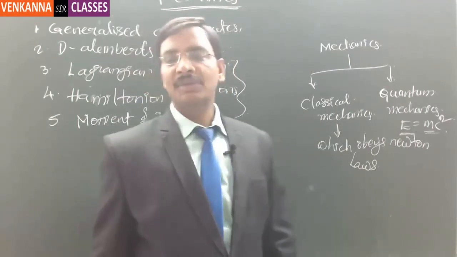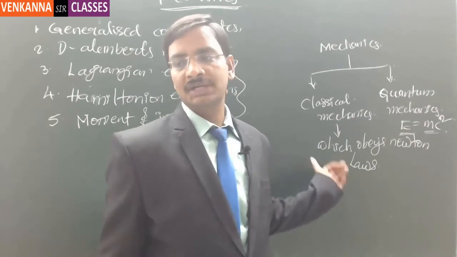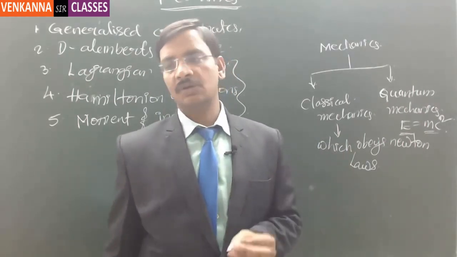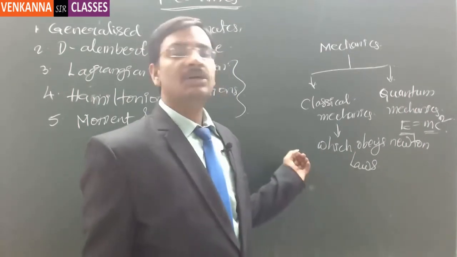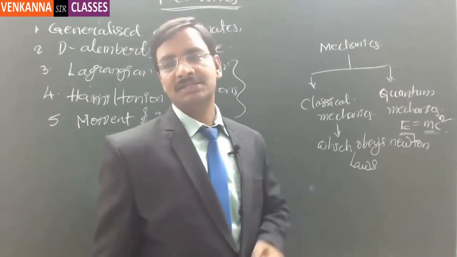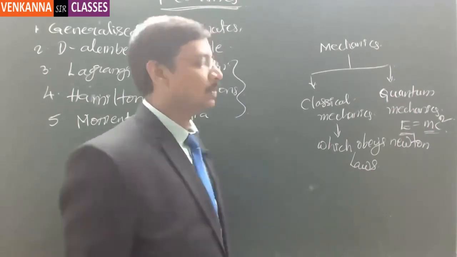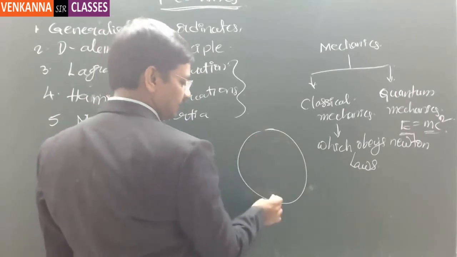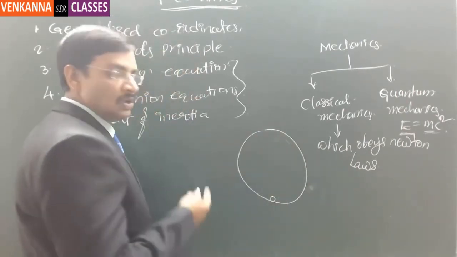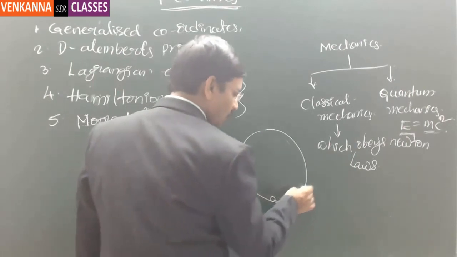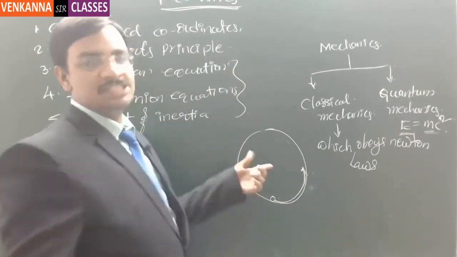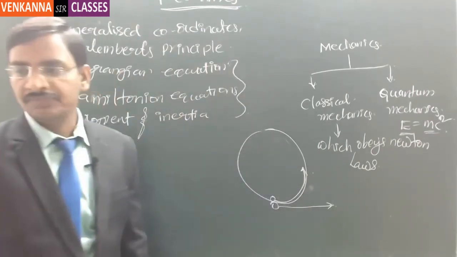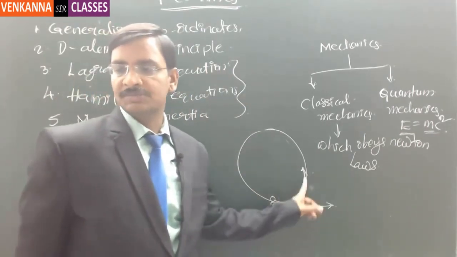Now in classical mechanics itself, whatever we have studied till now, as part of your engineering or +2 syllabus, everything you studied was derived with no constraints or minimal constraints. Suppose there is a sphere like this, and in this sphere a ball is thrown, and you are forcing this ball to go in this circular manner. If this sphere is not there, the ball would have traveled in this particular path, correct or not? So you are subjecting this ball to go in this particular manner.